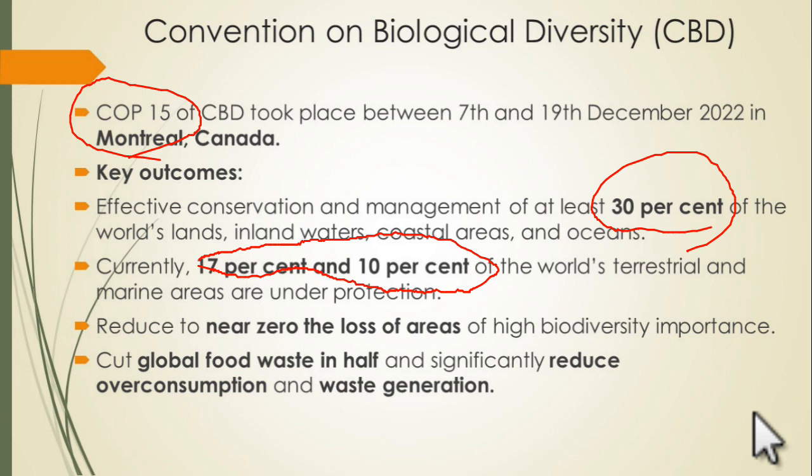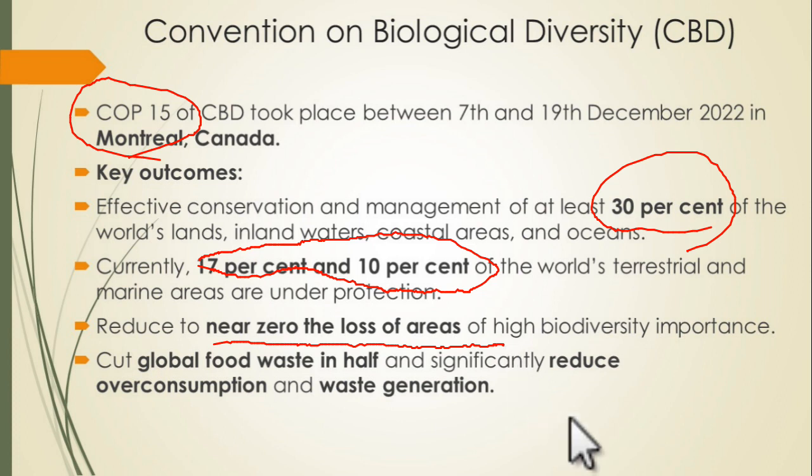Also, it says net zero, near zero loss of areas of high biodiversity importance. That means wherever there is very high biodiversity, there should be no loss at all. Near zero loss should be there of areas which have very high biodiversity. We have to protect them at any cost.